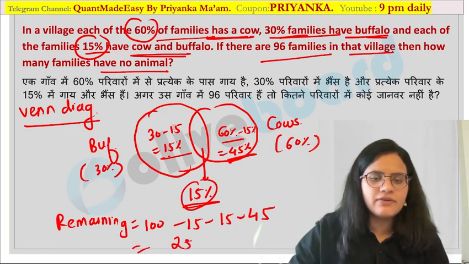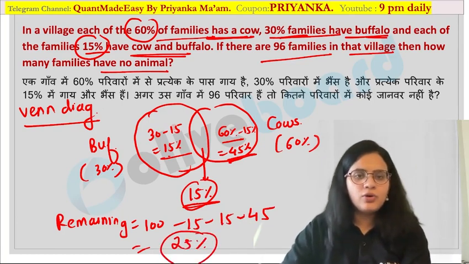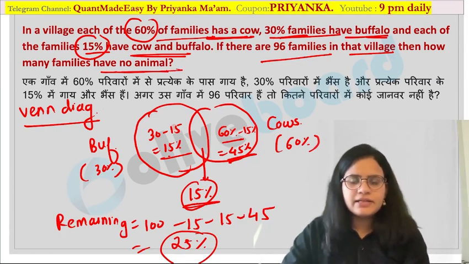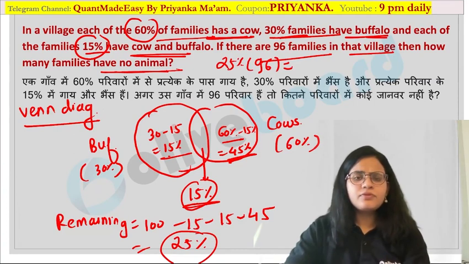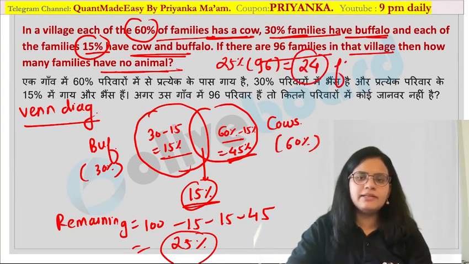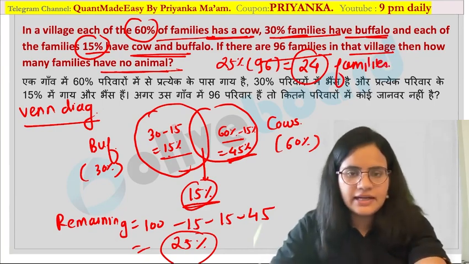So I can say 25% are not having any animal over here. So 25% of 96 would be your answer. That is nothing but 4 2s and 4 4s are 24 families will not have any animal over here. Are you guys getting my point?